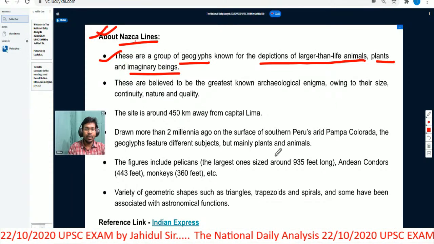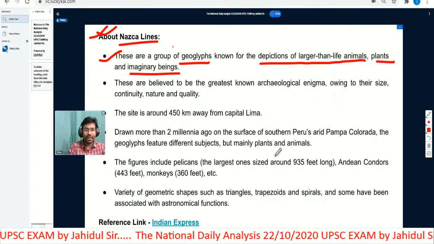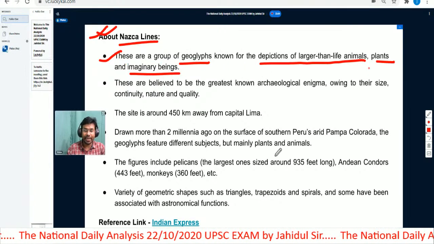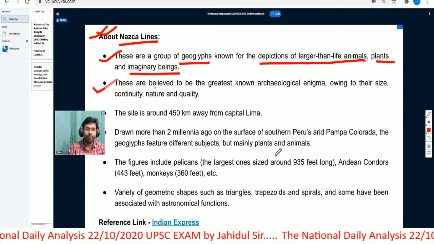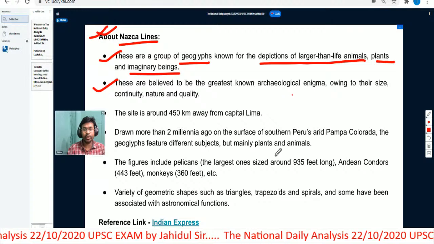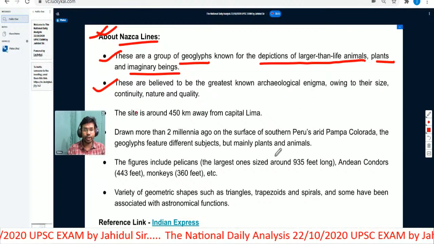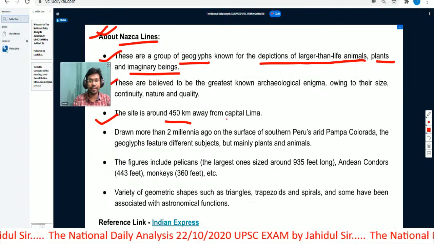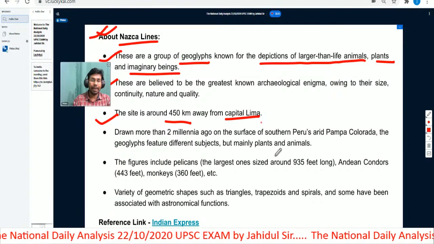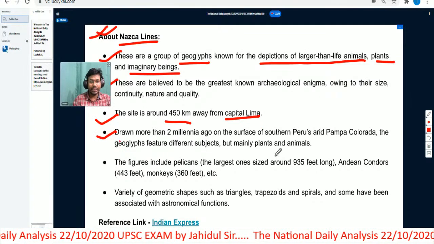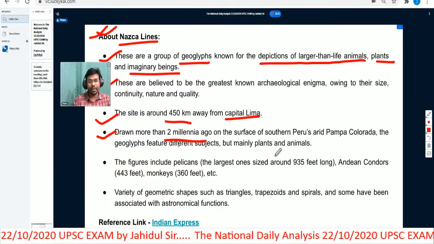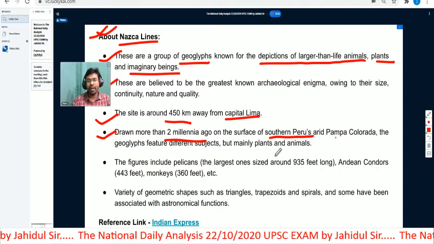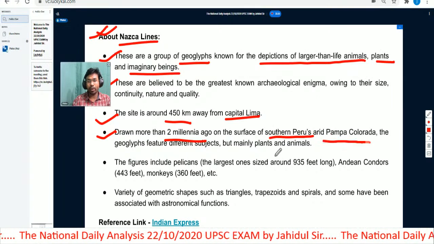So what are Nazca Lines? These are a group of geoglyphs known for depictions of larger than life animals, plants and imaginary beings. These are believed to be the greatest known archaeological enigma owing to their size, continuity, nature and quality. The site is around 450 kilometers away from the capital Lima. Lima is the capital of Peru. It was drawn more than 2 millennia ago on the surface of southern Peru's arid Pampa.